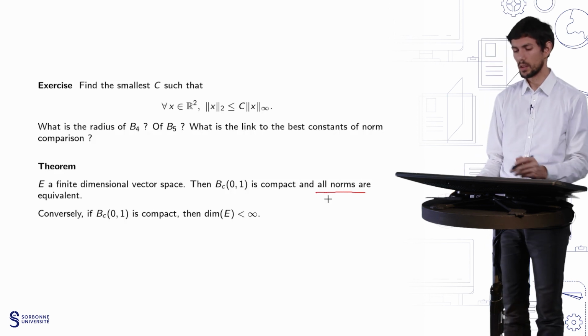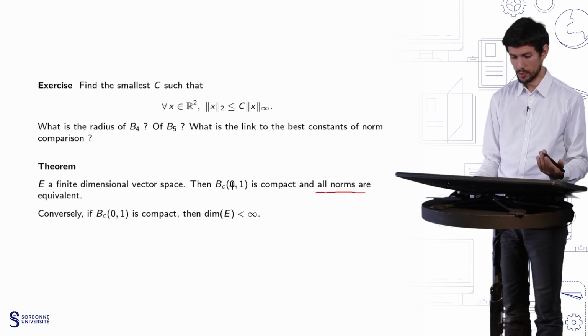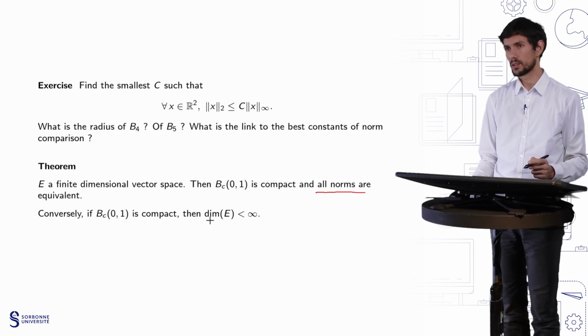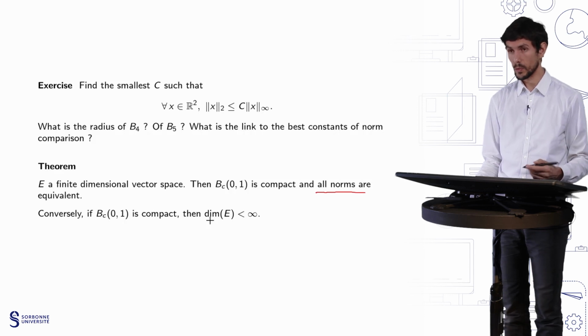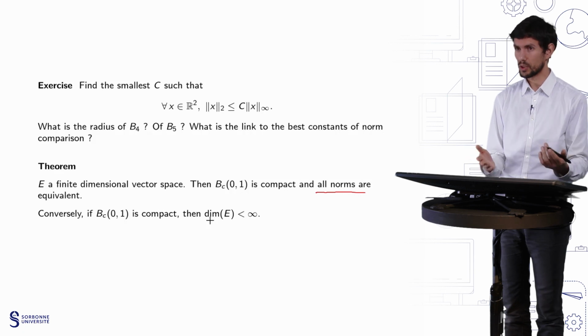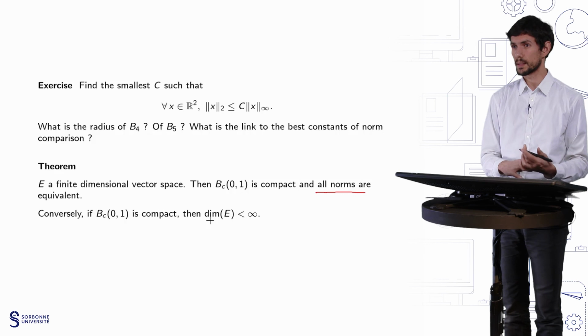And moreover, the closed ball of center 0 and radius 1 is compact. And there is something stronger than this, which is that conversely, if the ball is compact, then the dimension of E is finite. So this is not hard to check for some special norms, but the theorem says that it is actually true always. And this ends the video.